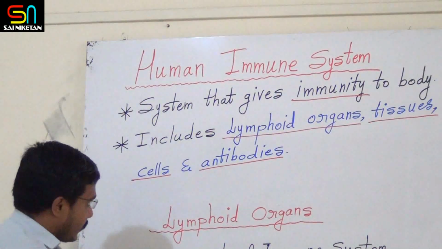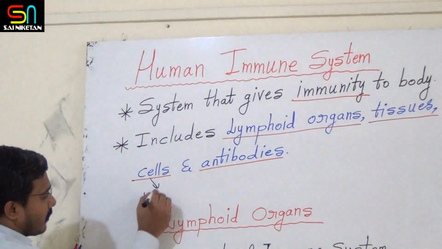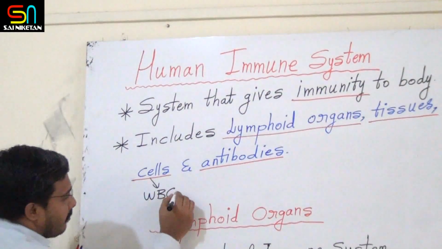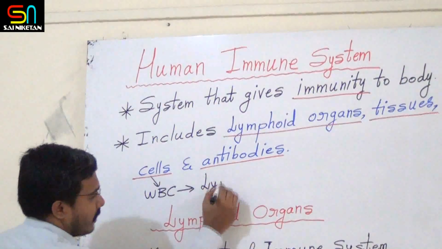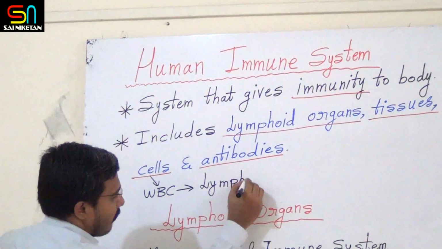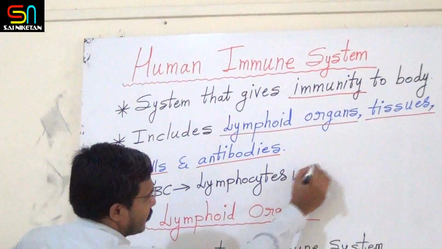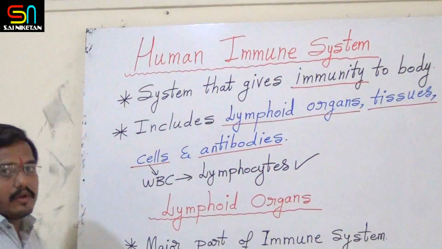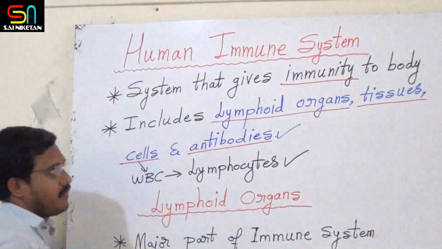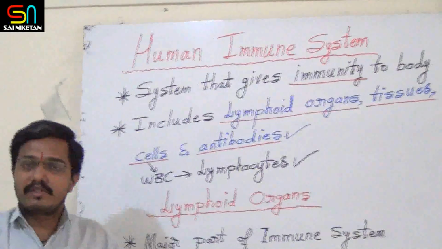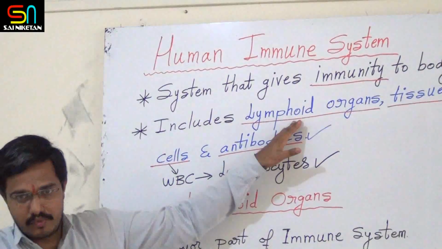Here cells means they are nothing but WBC. In that, the major cells involved here are lymphocytes. We have discussed these lymphocytes, and we have already discussed these antibodies also. Now what is left to discuss? That is only the lymphoid organs and tissues.